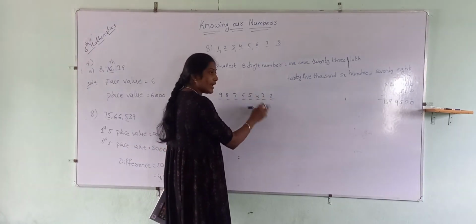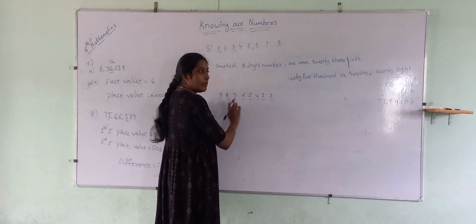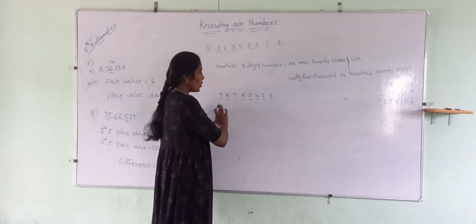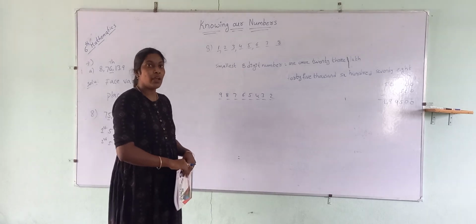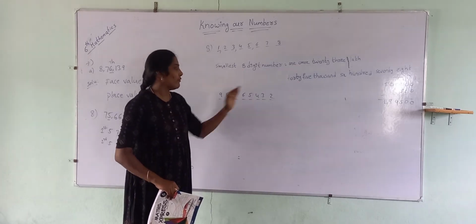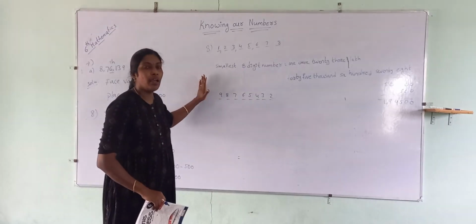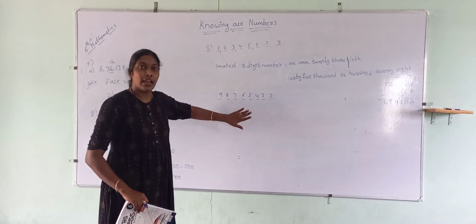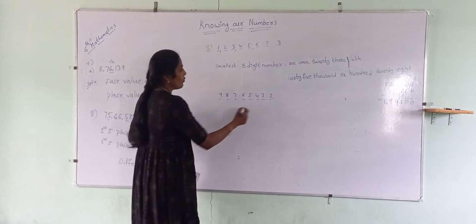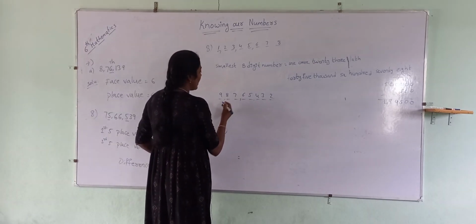If you take 1 here, that number will be smaller than this. So whichever is the largest digit, you have to use them in descending order. Then only you will get the large number. Okay. Now, what is the number name of this number?